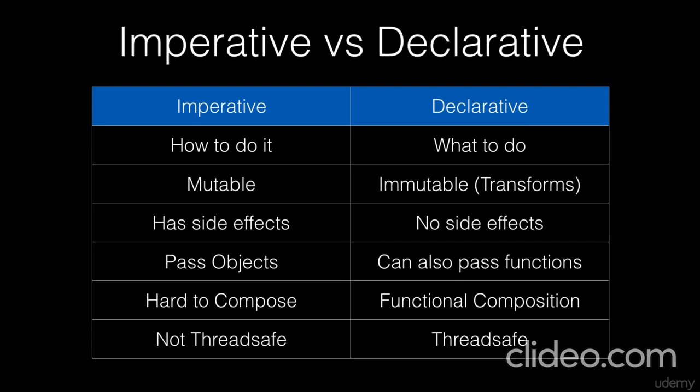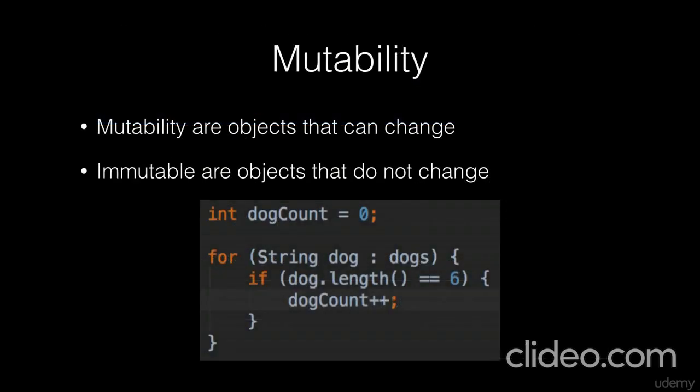And then we didn't talk too much about it, but imperative, because we are changing mutable objects, it's not thread safe. So we need to be concerned about concurrency. Where on the other hand, if our objects are immutable, they're not changing, we get thread safety for free. So let's take a closer look at mutability. Mutable objects are objects that can change, and immutable objects do not change.